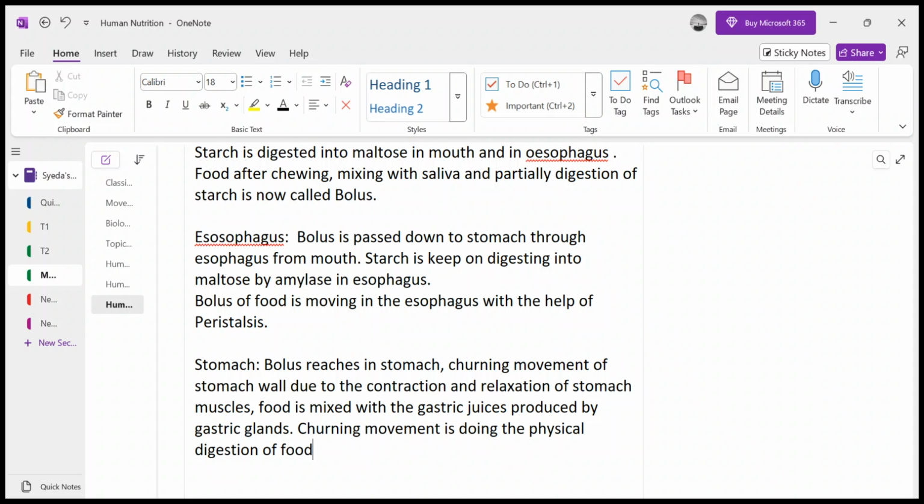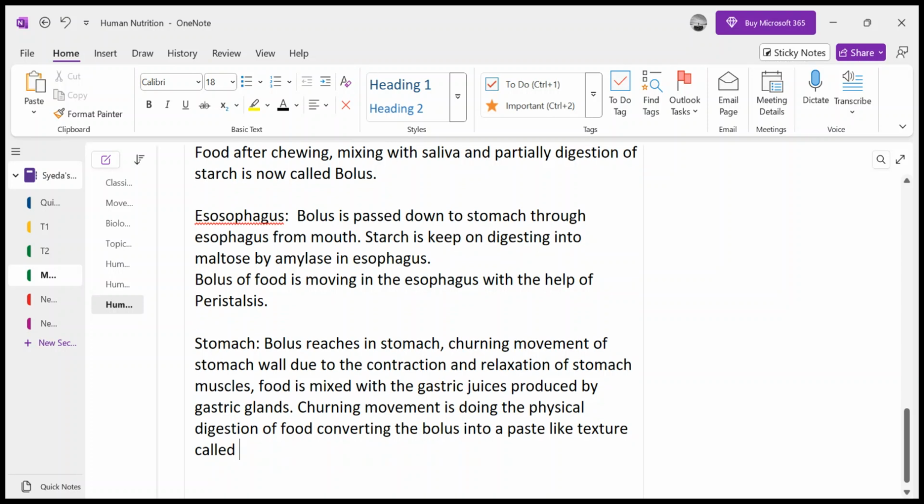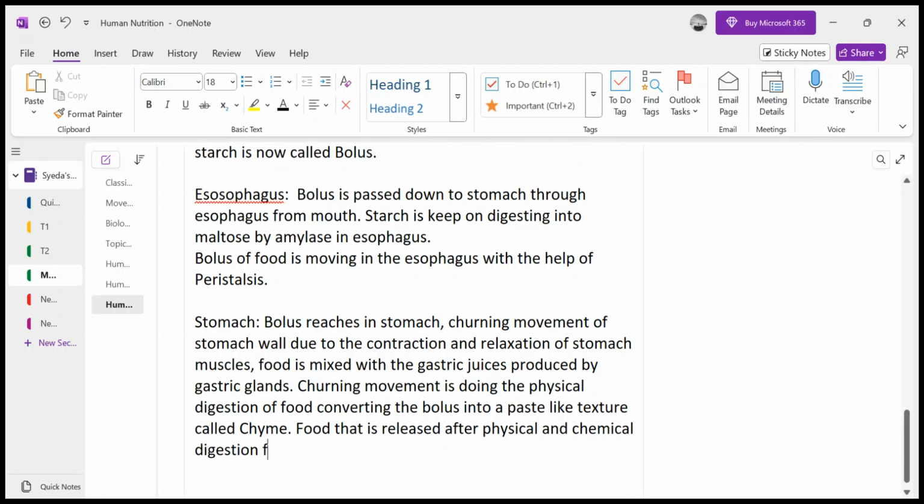So the churning movement is doing the physical digestion of the food, converting the bolus into a paste-like texture called chyme. Food that is released from the stomach after physical and chemical digestion is called chyme.